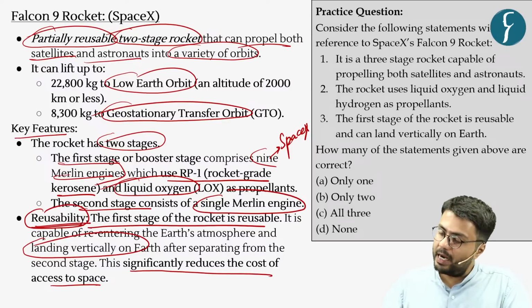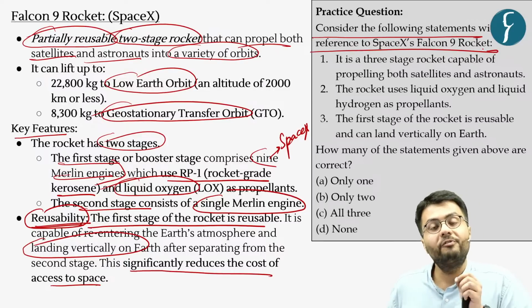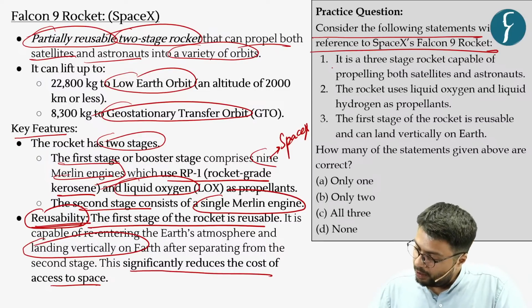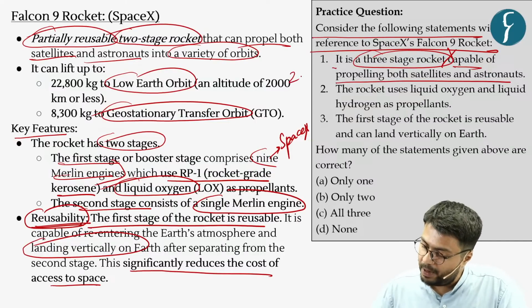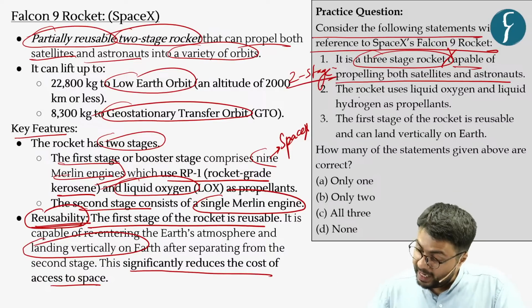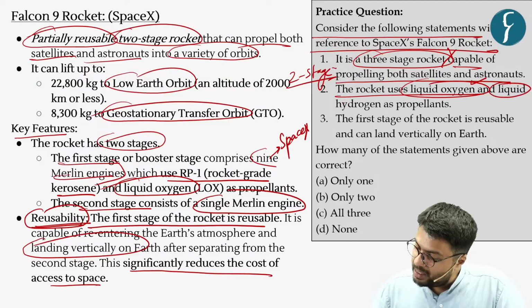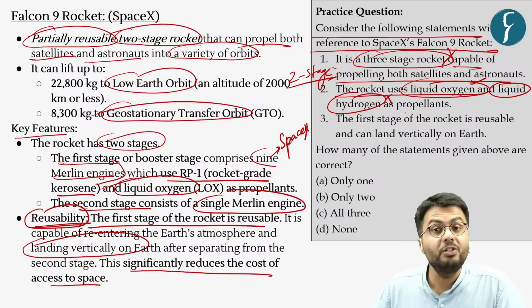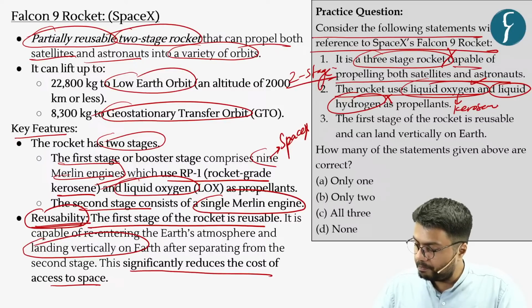So in this regard, let us consider the following statements with reference to the SpaceX Falcon 9 rocket. The first statement: it is a 3-stage rocket capable of propelling satellites and astronauts, which is an incorrect statement because it is a 2-stage and not a 3-stage rocket. Second statement: the rocket uses liquid oxygen as well as liquid hydrogen as propellant, which is incorrect because it uses liquid oxygen as well as rocket grade kerosene.